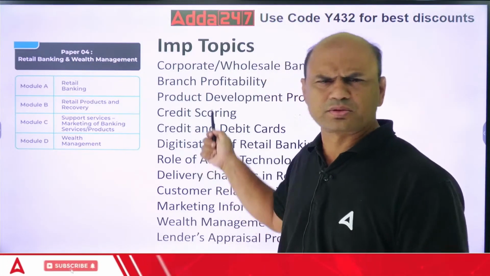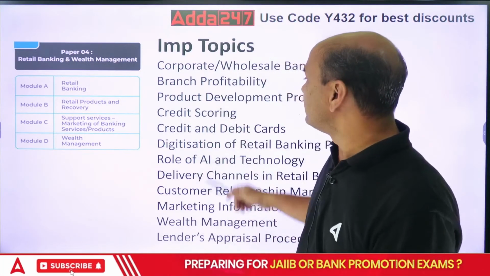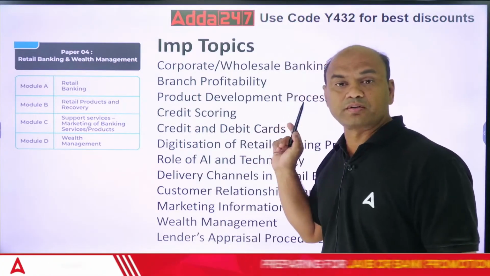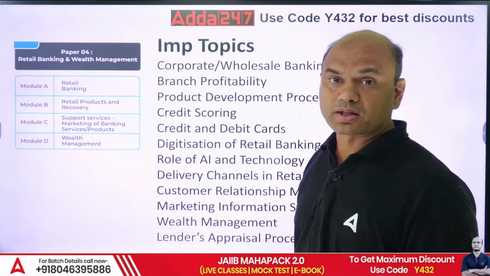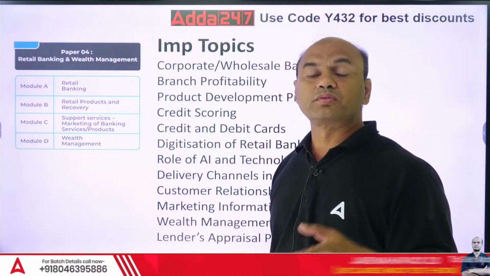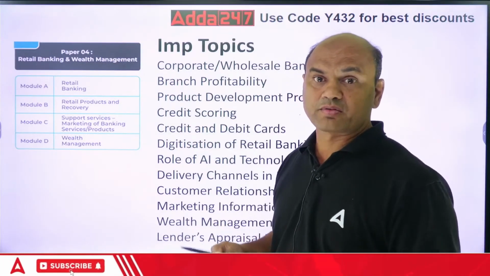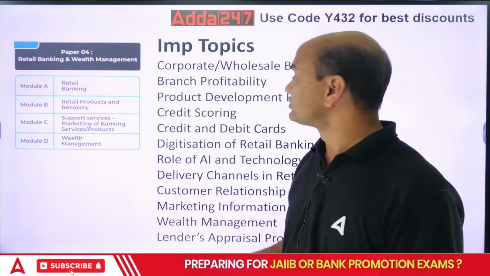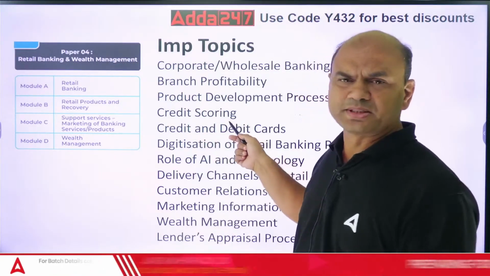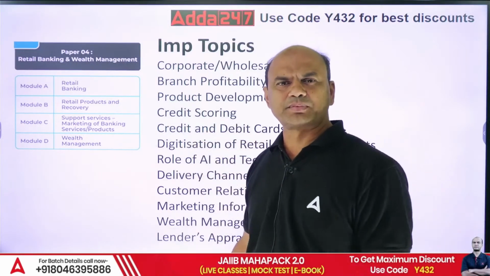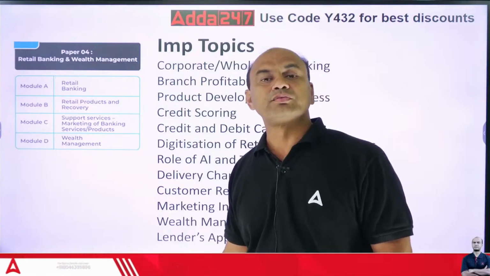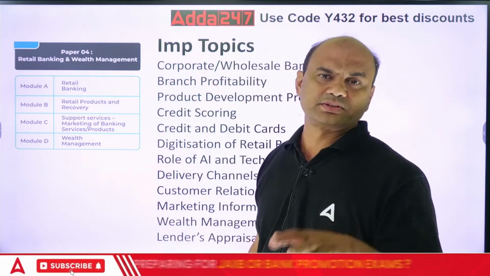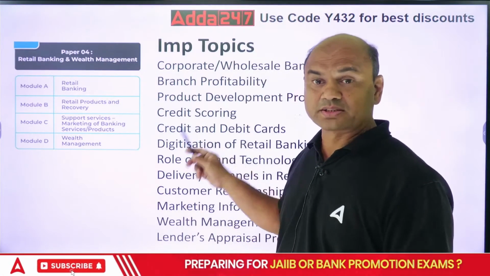Various numericals are there. Then product development process, how to develop new products. What are the stages? What do we have to look out for whenever we design a new product? Then credit scoring means basically your CIBIL as well as other companies' scoring. So all our loans are nowadays based on CIBIL, isn't it? So credit scoring is an important part.